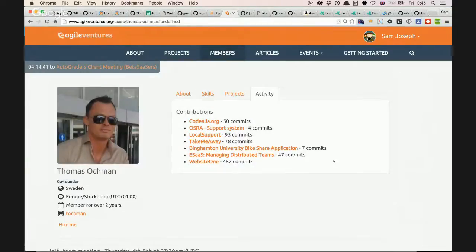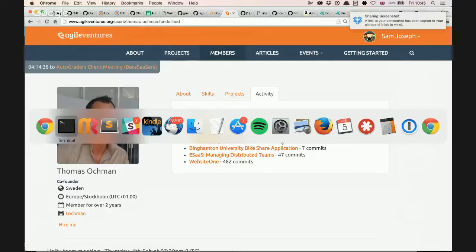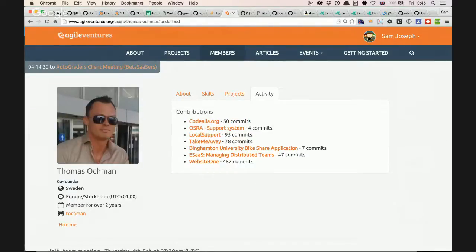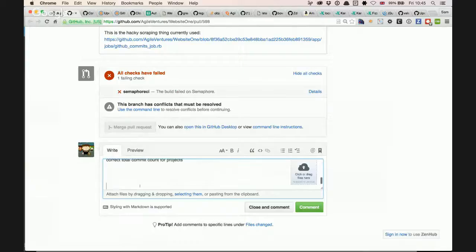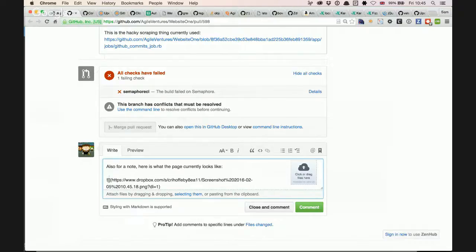I don't know how this is run actually, if it's a background job, how often it is updated. It's a heavy job because I think it goes through every single member and every single commit and every single repo. We had a problem with those private repos that are in Agile Ventures, so there's a fallback on that as well. That's when we say something's wrong, basically. Which is a very unambiguous, clear message.